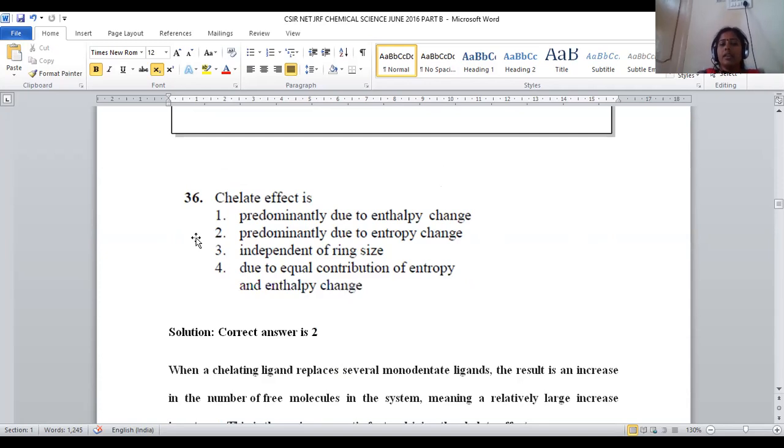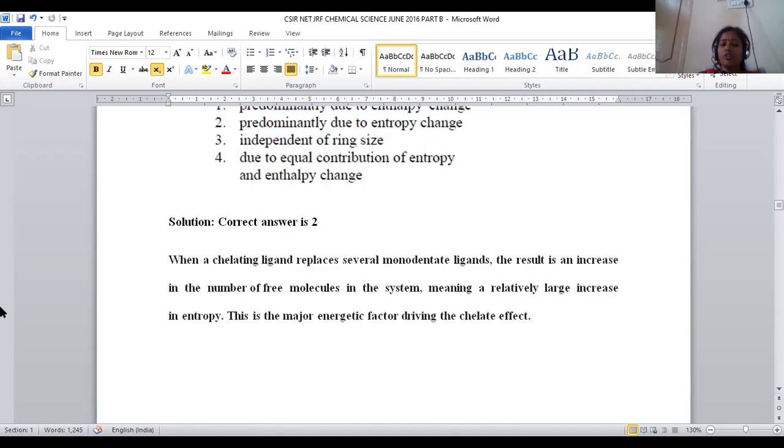So if chelation is there, what kind of thermodynamic change can we observe? Predominantly enthalpy change, predominantly entropy change, independent of ring size, or due to equal contribution of entropy and enthalpy. What will be the change? Here, the chelate effect is mostly associated with the entropy change. Entropy denotes what?